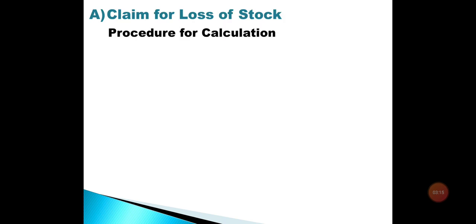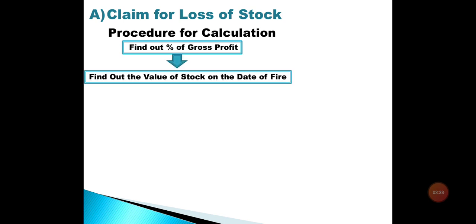To find out the amount of claim for loss of stock, we must know the accounting procedure to calculate that amount. First of all, we have to calculate the percentage of gross profit through the trading account. Then after making the trading account and finding out the percentage of gross profit, we must know the actual value of stock on the date of fire.